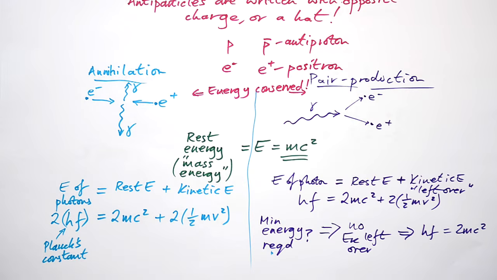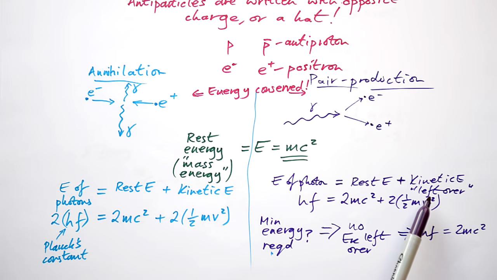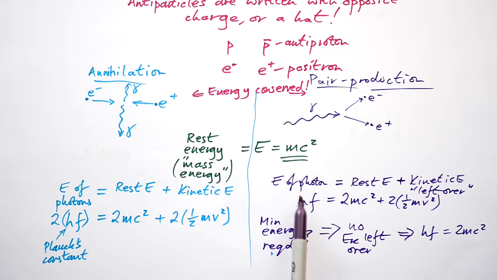For pair production, however, we only have one photon going in, so it's going to be energy of the photon makes the rest energy of both particles plus any extra energy that's left over is given to the particles as kinetic energy. So it's just going to be hf, that's the energy of the photon, equals 2 lots of the rest energy plus 2 lots of the kinetic energy.